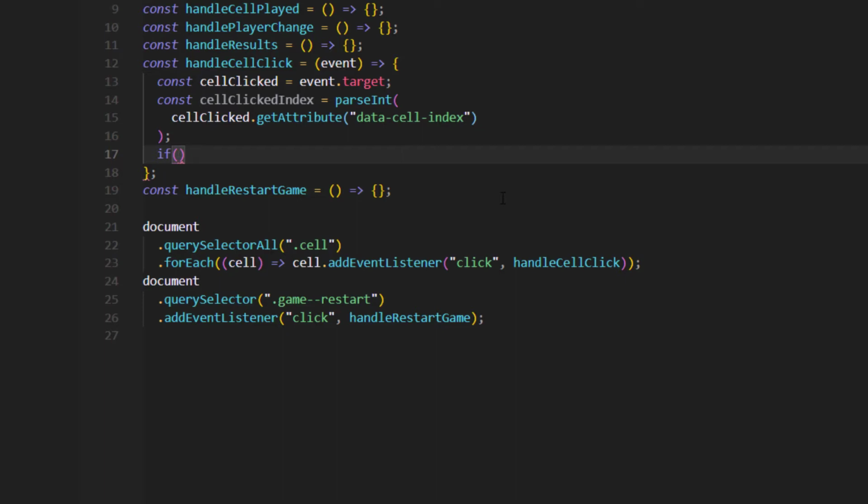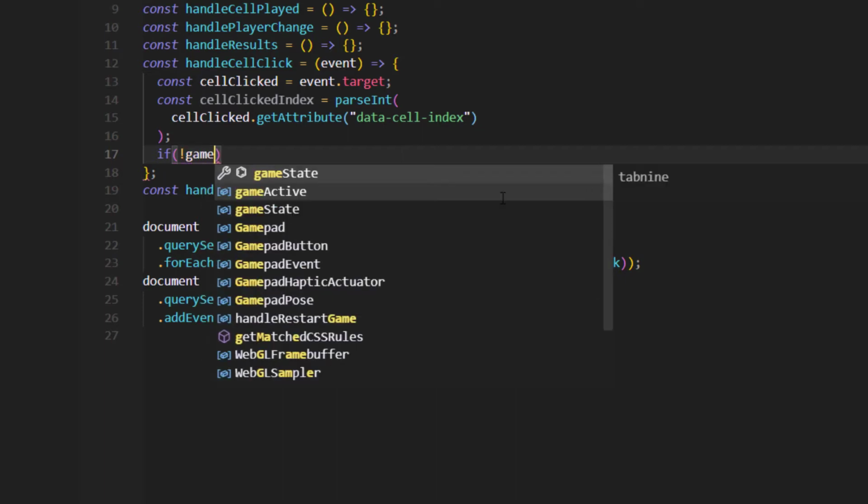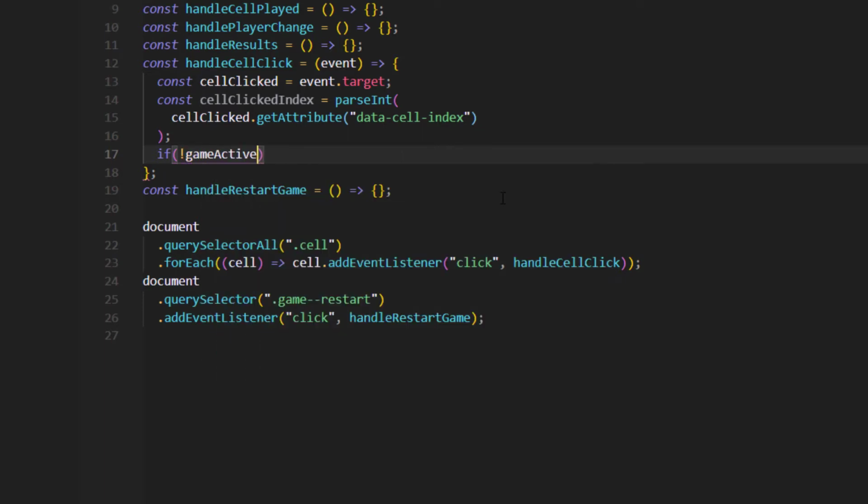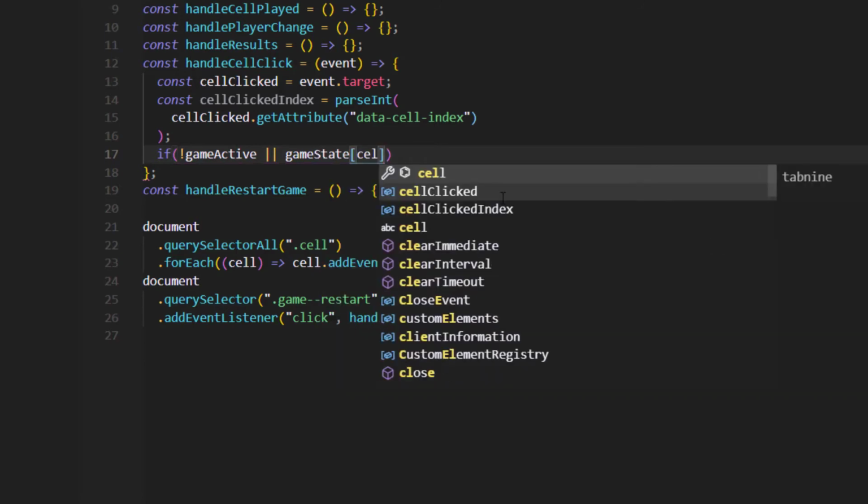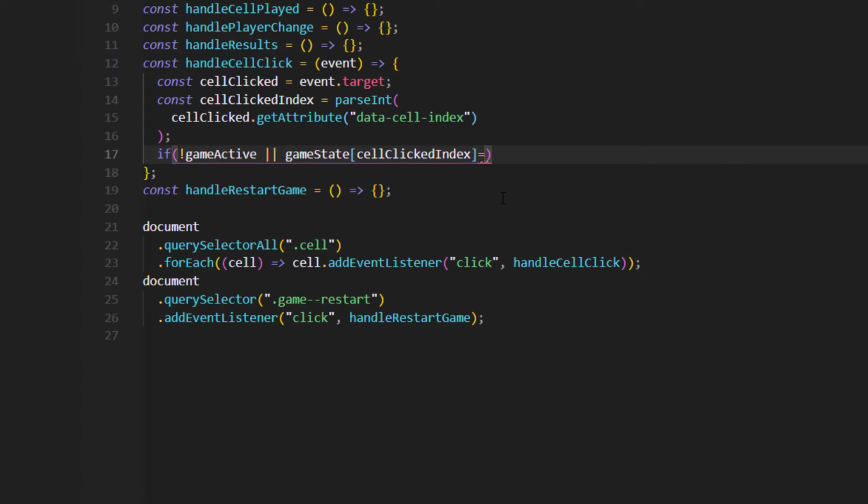So in order to do that, we're just gonna type down like this: if the game is not active, or we have the game state and that cell clicked index,